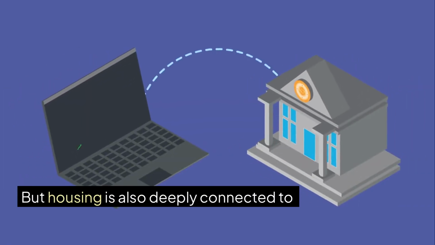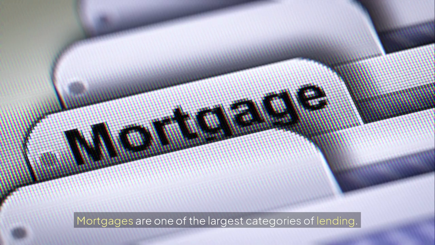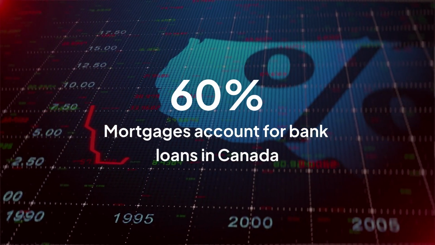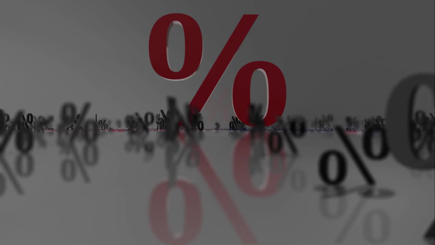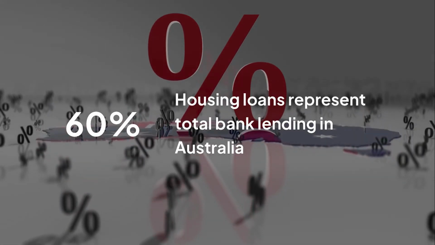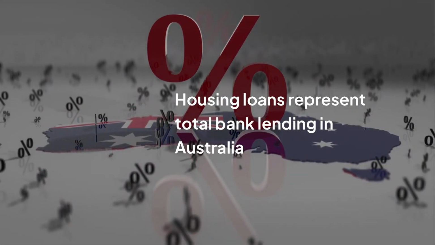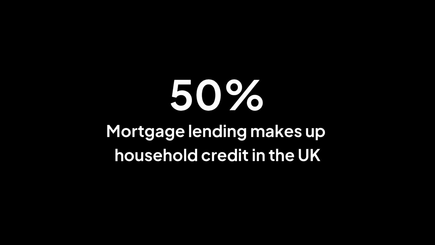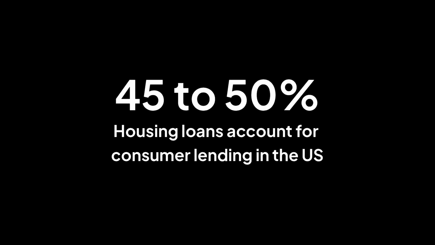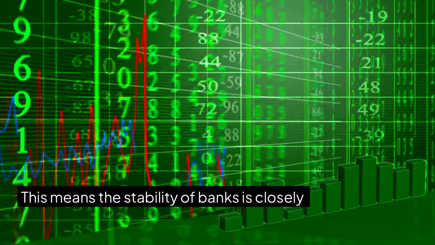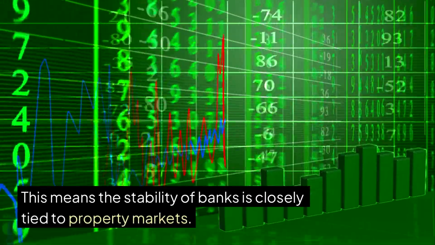But housing is also deeply connected to banks. Mortgages are one of the largest categories of lending. In Canada, mortgages account for roughly 60% of outstanding bank loans. In Australia, housing loans represent close to 60% of total bank lending. In the United Kingdom, mortgage lending makes up around half of household credit. In the United States, housing-related loans account for roughly 45 to 50% of total consumer lending. This means the stability of banks is closely tied to property markets.